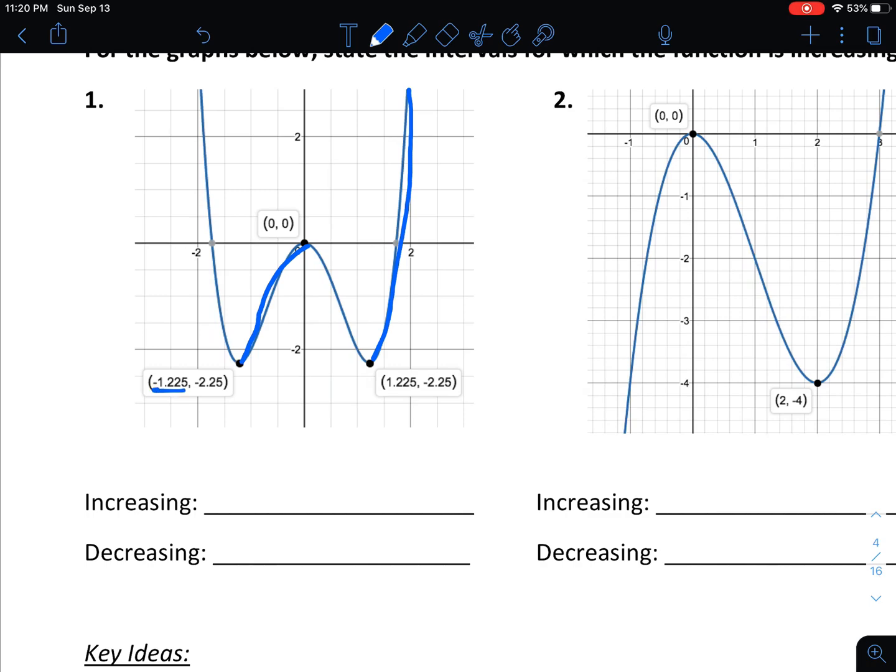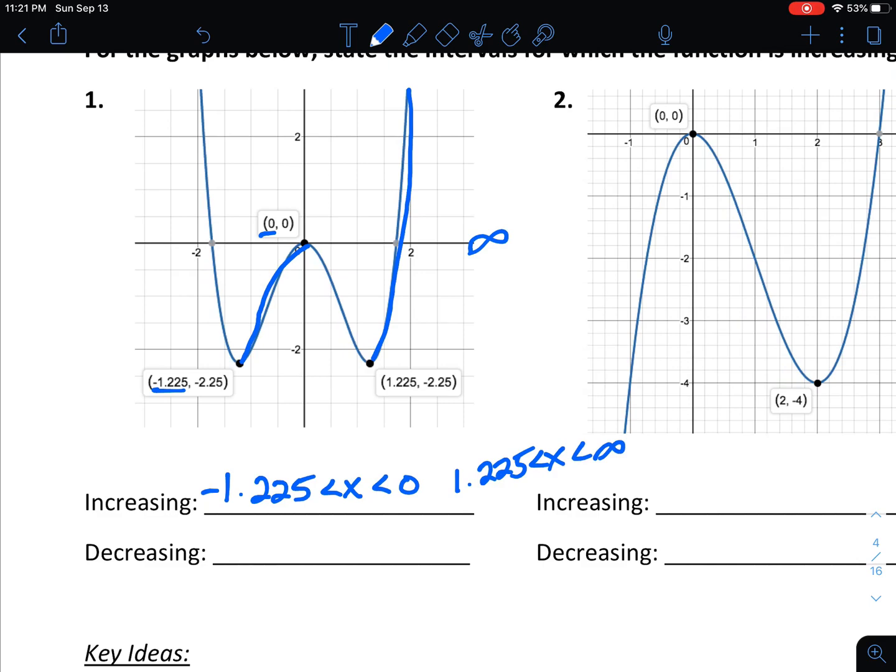The first piece goes from an x value of negative 1.225 to an x value of 0. So negative 1.225 less than x less than 0. The second piece is from 1.225 all the way out to an x value of infinity. So that would be 1.225 less than x less than infinity.